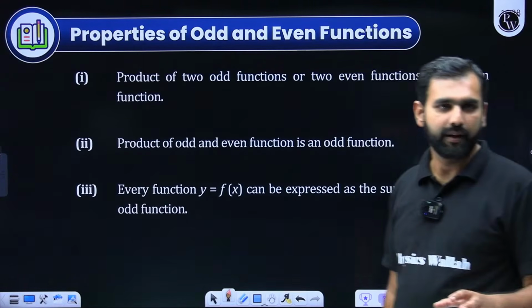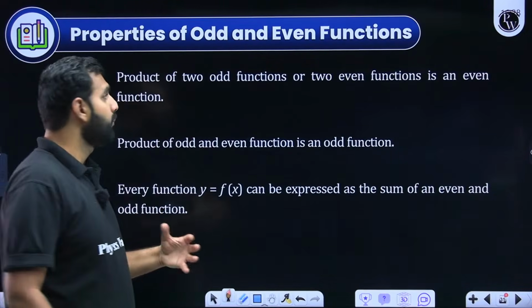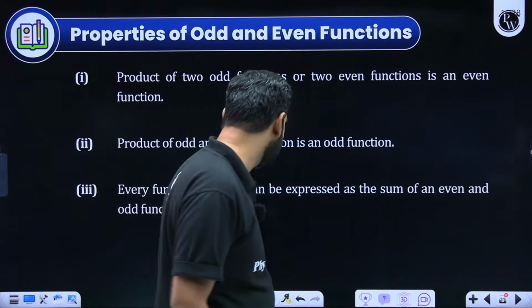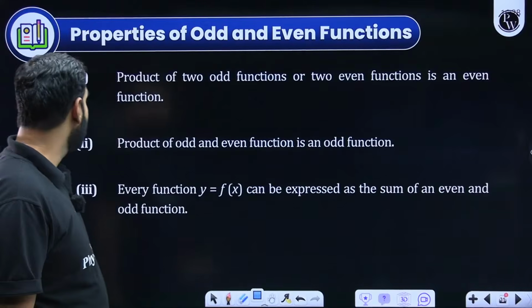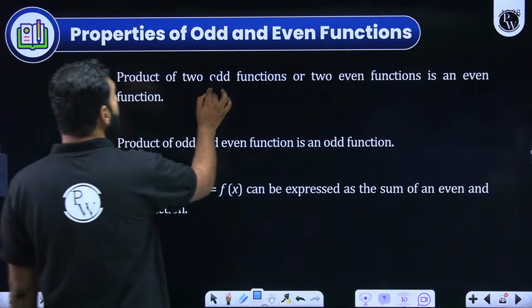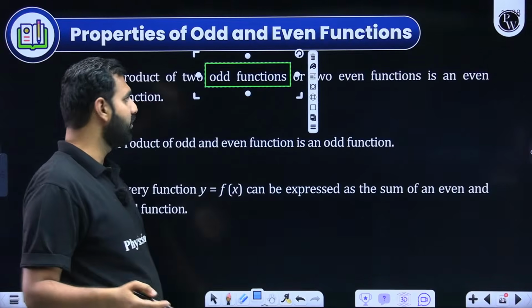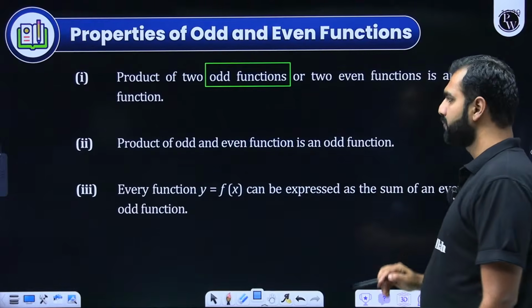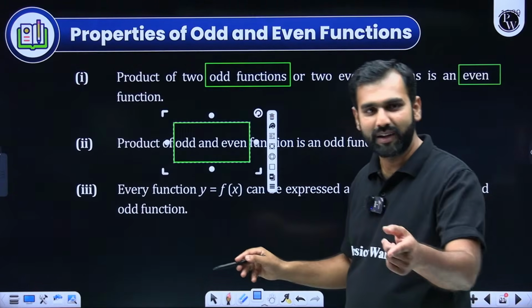Now few properties you must all be aware of are the properties of odd and even functions. I hope you know odd and even functions, I need not give you clarity on that. But when you talk about a few more combined properties of odd and even functions, what do they mean? Product of two odd functions, it's like 2 minus, so the product of two odd functions or two even functions is always an even function. Everybody, will you remember that? Product of odd and even is odd, which means product of minus and plus is minus, something like that.